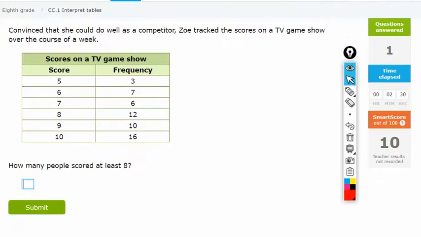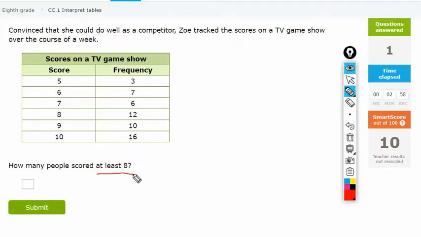Alright, next question. It says, convinced she could do well as a competitor, Zoe tracked the scores on a TV game show over the course of a week. So we have scores on a TV game show. These are the scores and these are the frequencies. How many people scored at least 8?